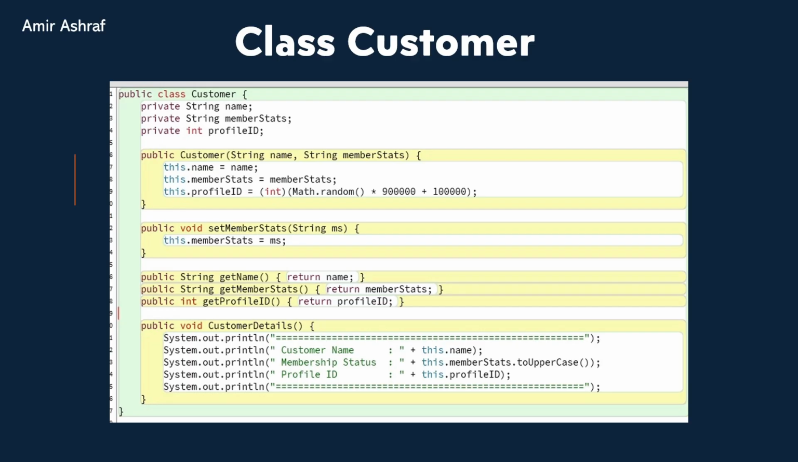Next, for the customer class. First, it has three attributes: name and member state as strings and profile ID as an integer. Second, the constructor initializes the name and membership status while automatically generating a random 6-digit profile ID. Third, we have one setter to update the membership status and three getters to retrieve each attribute's value. Finally, the customer detail method prints and displays the customer's full information on the screen.